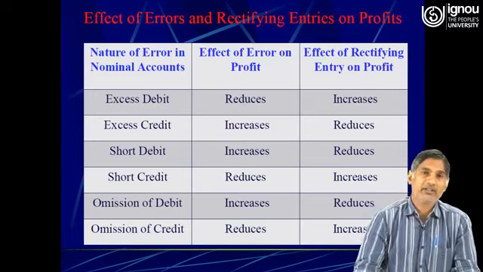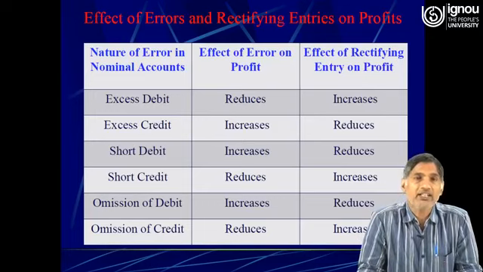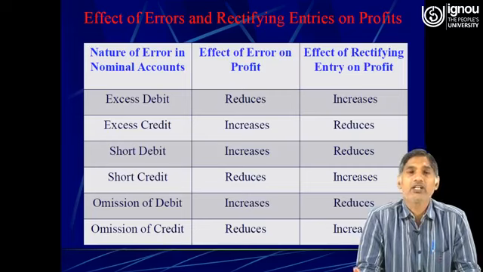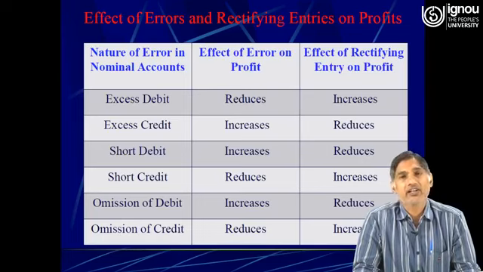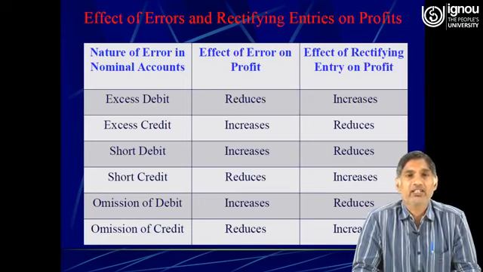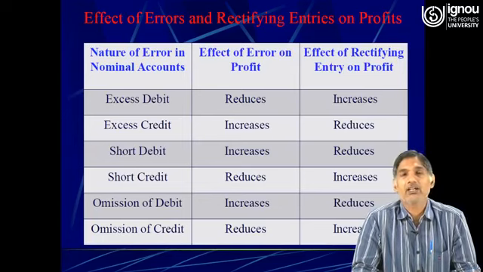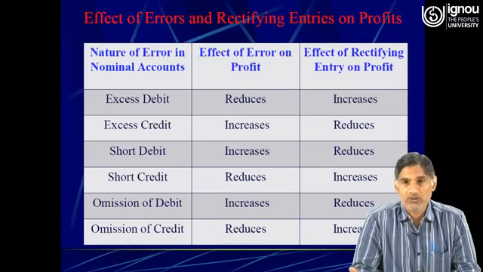Then short debit. Short debit will increase the profit. Only expenses and losses are debited. If they are debited short, it will increase the profit of that particular year, and the rectifying entry will reduce the profit. Short credit: when incomes and gains are credited short, that will reduce the profit of that particular year, and ultimately it will increase the profit because of the effect of rectifying entries.